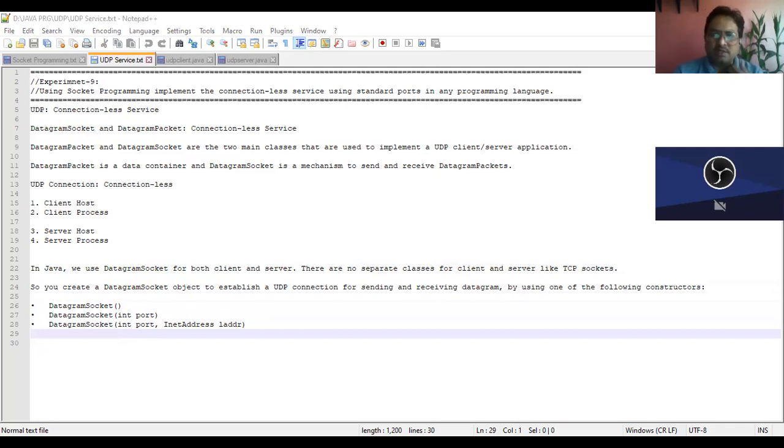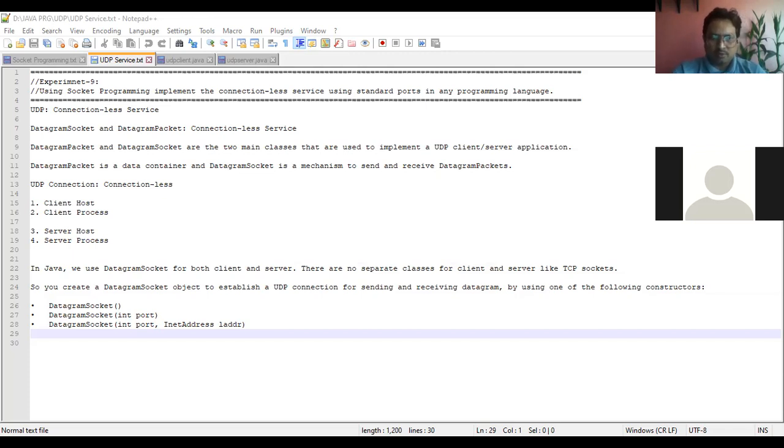In that case, it is used to create a client that is bound to an arbitrary port number. There are some well-known port numbers from 0 to 1023. It will be arbitrary. The second constructor is used to create a server that binds to a specific port number, where you pass the port number. If you do not provide any, the operating system will assign an arbitrary port.